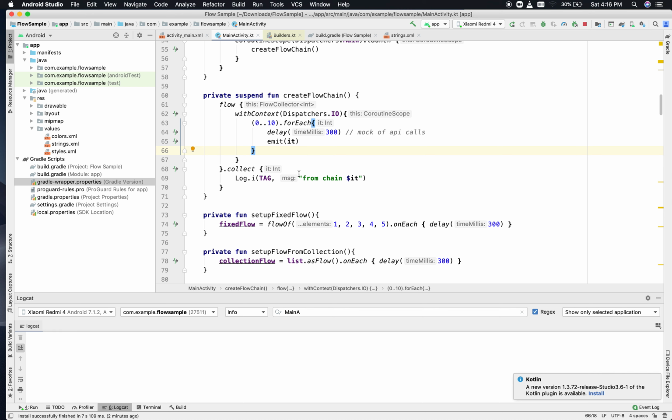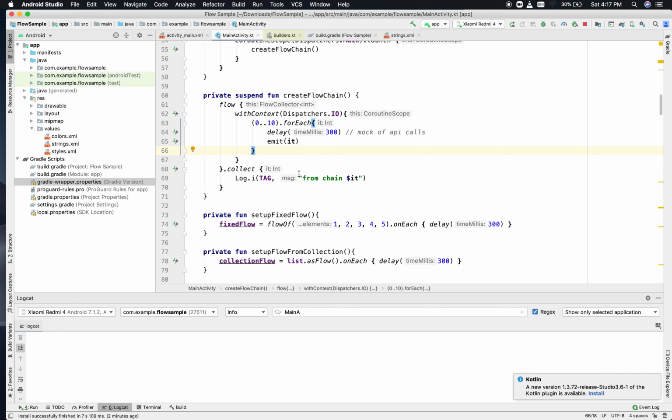I have already discussed in my previous videos that there are a few fundamental things that are related to flow, right? And one of them is context preservation. What is context preservation, by the way? So context preservation says that no matter which context has been used for the definition of flow, the collector will only work in the context of the collector itself.